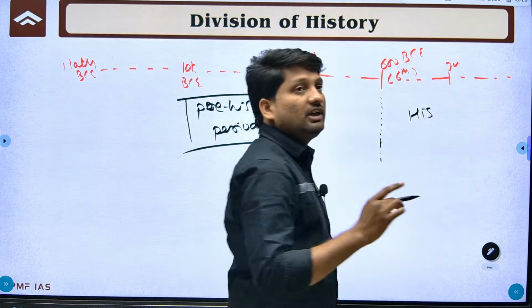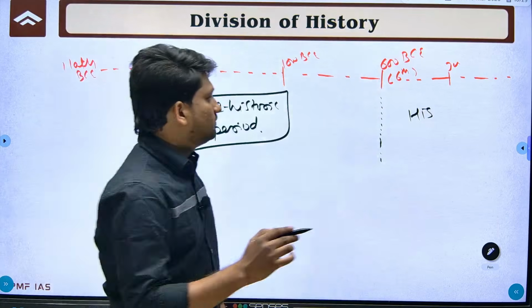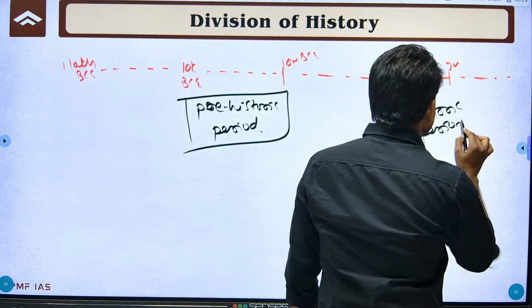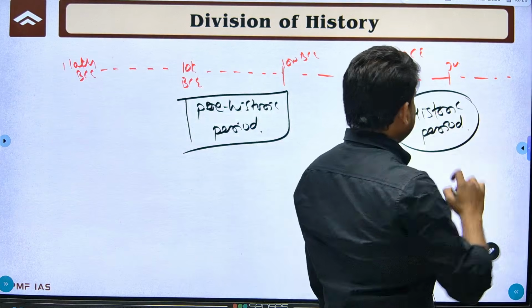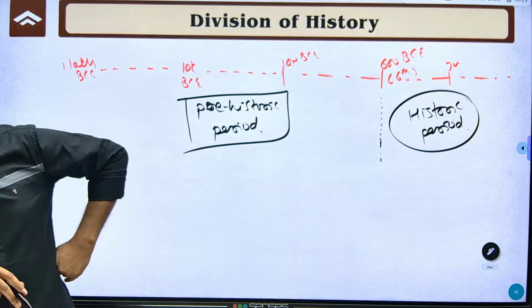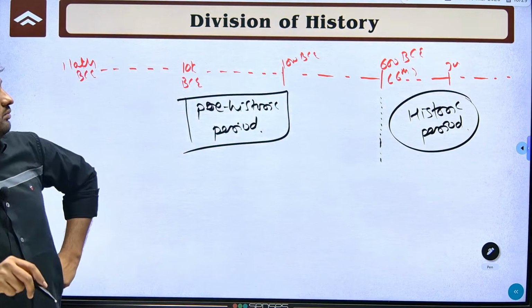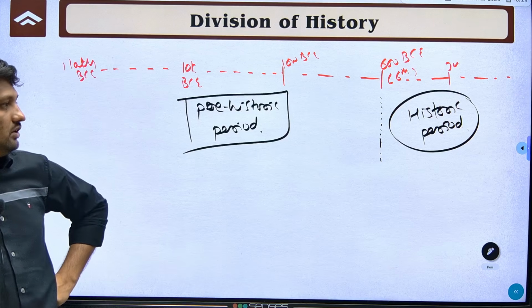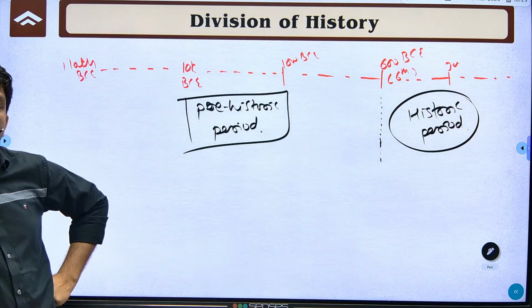Can anyone tell me the basis of this division? Yes, Sandeep is saying script. Krishna is saying no recorded history.